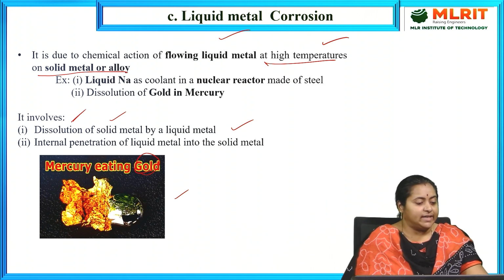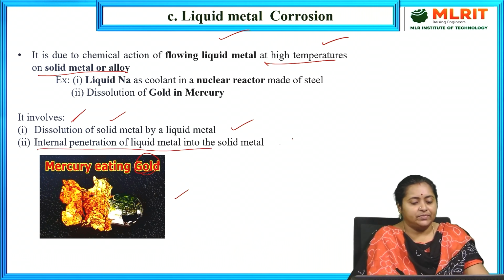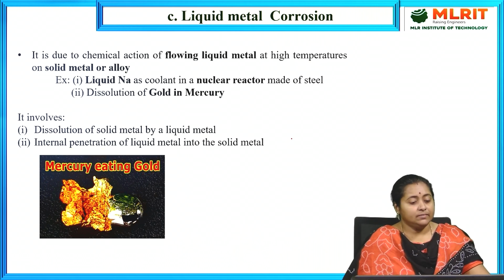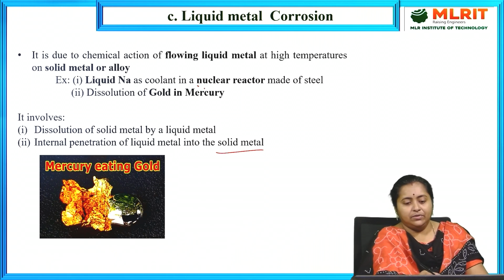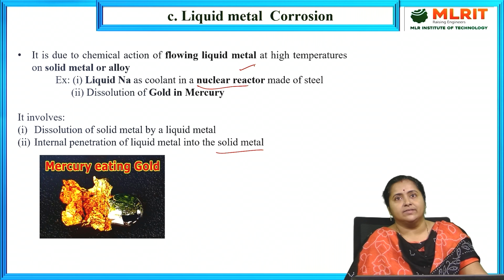And what is the second case? Internal penetration of any liquid metal, that is adsorption of any liquid metal onto the surface of the solid metal. If you notice the case of nuclear reactors, they are meant for generating nuclear energy.